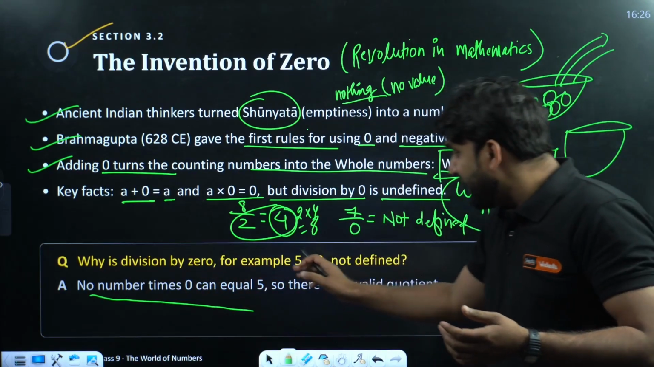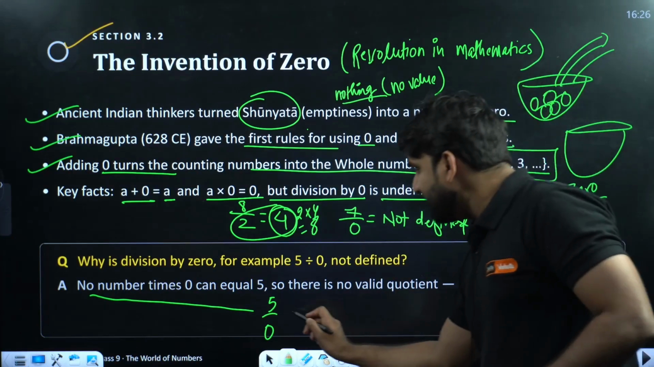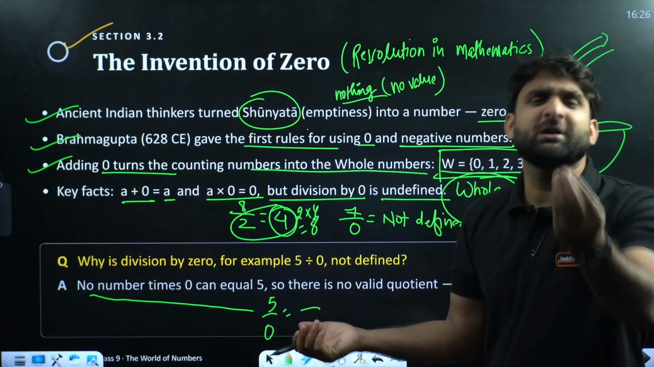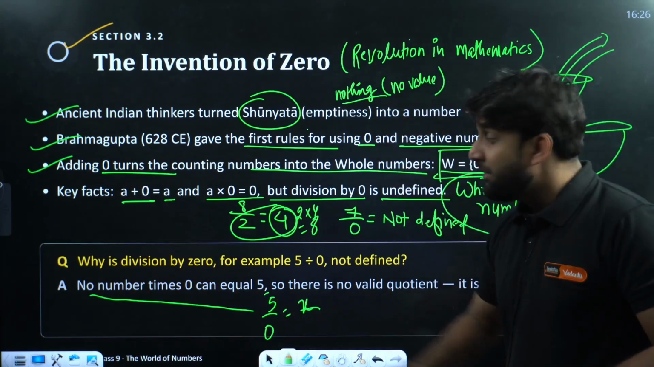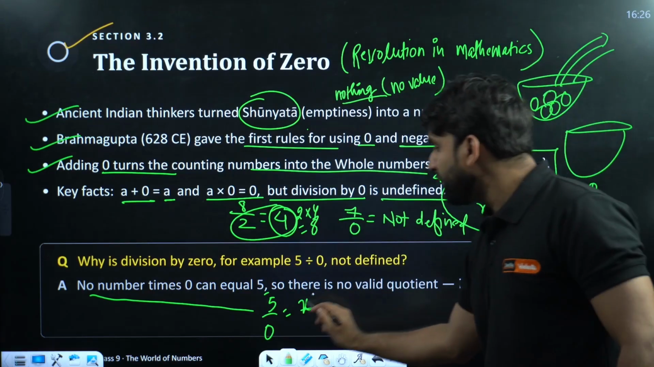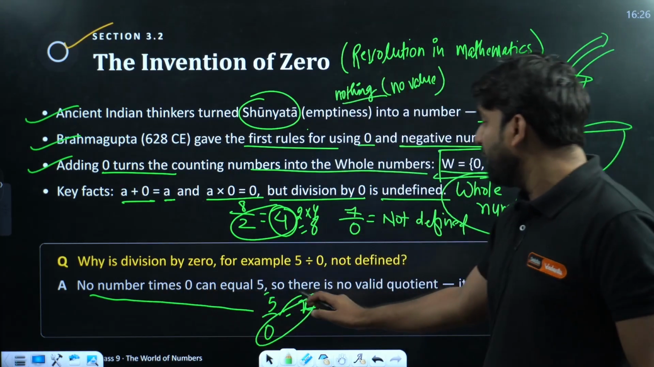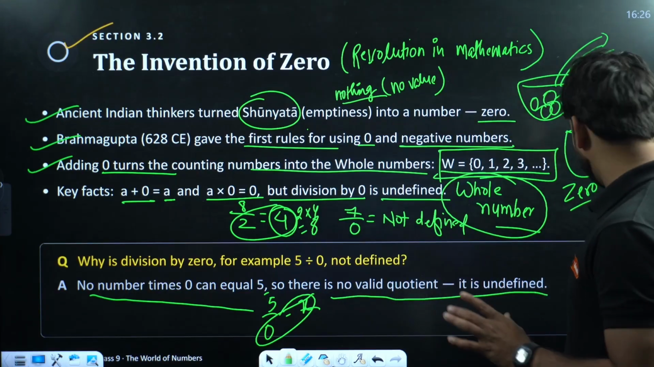But when we divide 5 by 0, let's assume there is some result. The product of that result and 0 should be 5, but the product of any number and 0 is also 0. So this is not possible. No number times 0 can equal 5. So there is no valid quotient. It is called undefined. This is all about it.